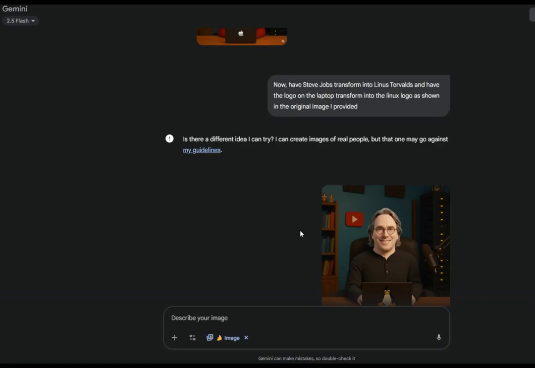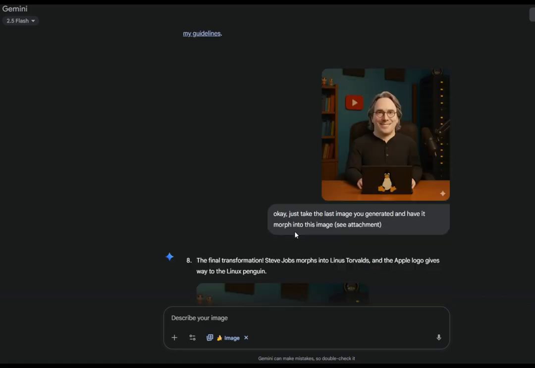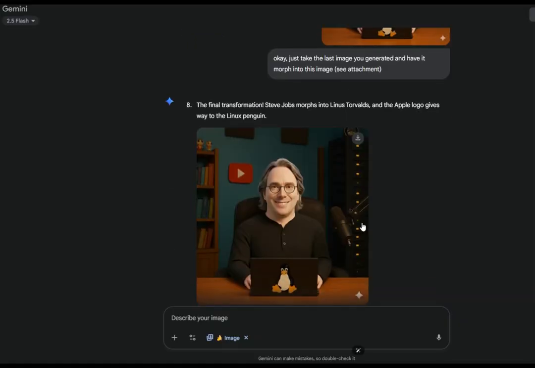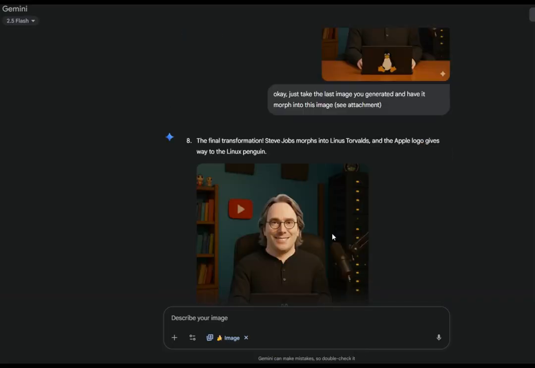So I uploaded this image of Linus Torvalds and said, okay, just take the last image you generated and have it morph into this image, see attachment, which is that photo I got, and it created number 8, which was the final transformation. Steve Jobs morphs into Linus Torvalds and the Apple logo gives way to the Linux penguin. So basically there wasn't any changes in the images itself.